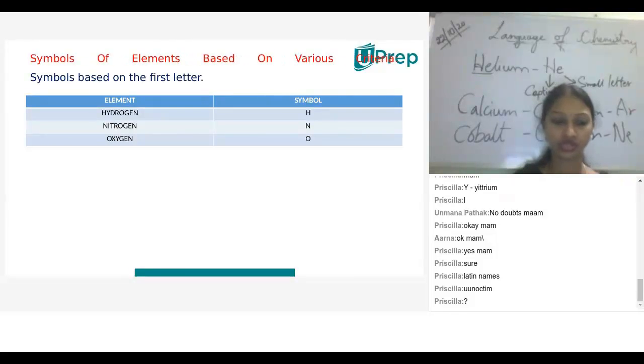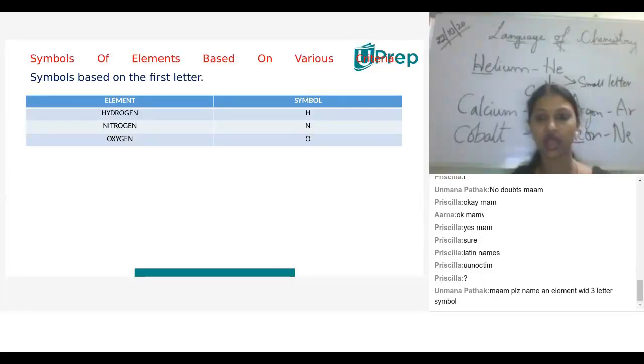If you want, you can note down, children. If you are very much interested to note down, you can note down. Actually, when we are going with chemistry, physics and maths, definitely we need to go with running notes.